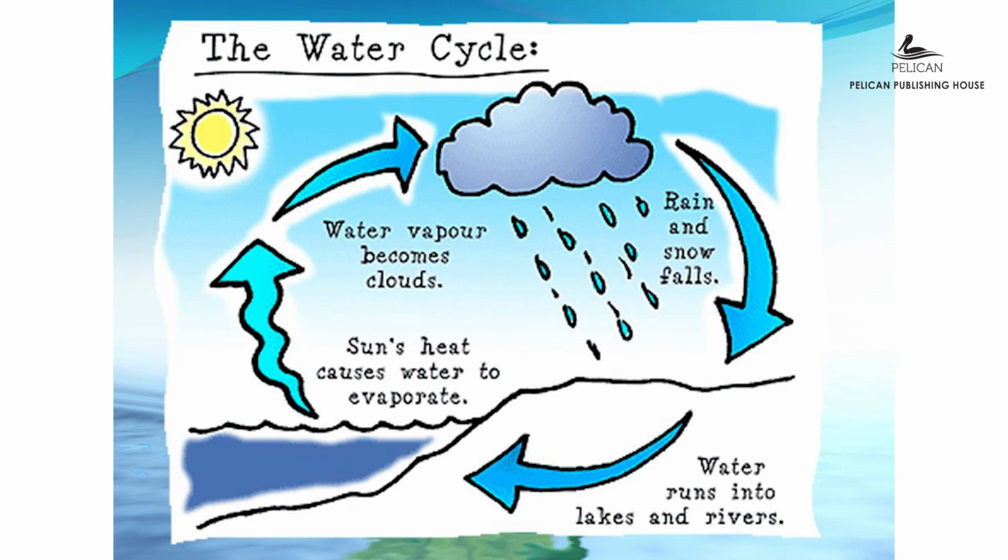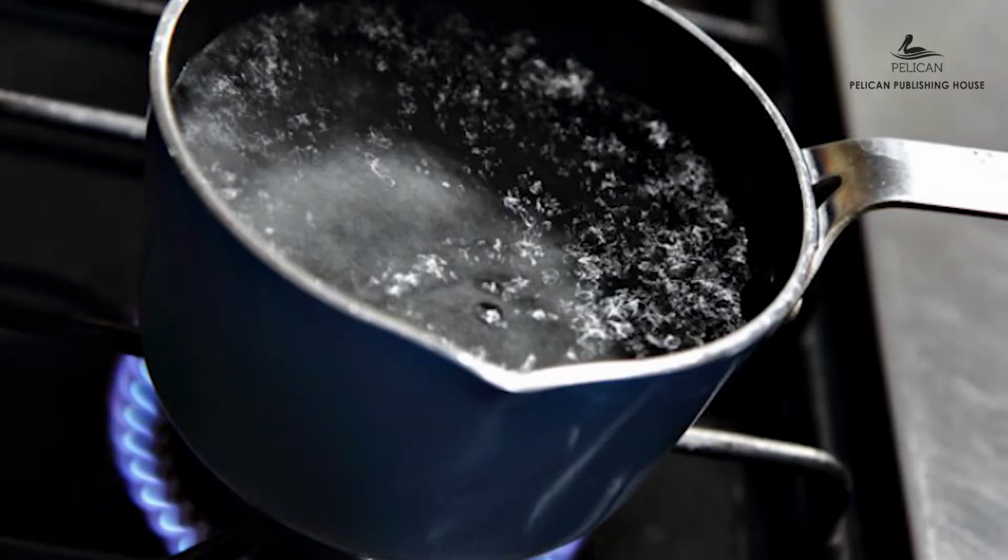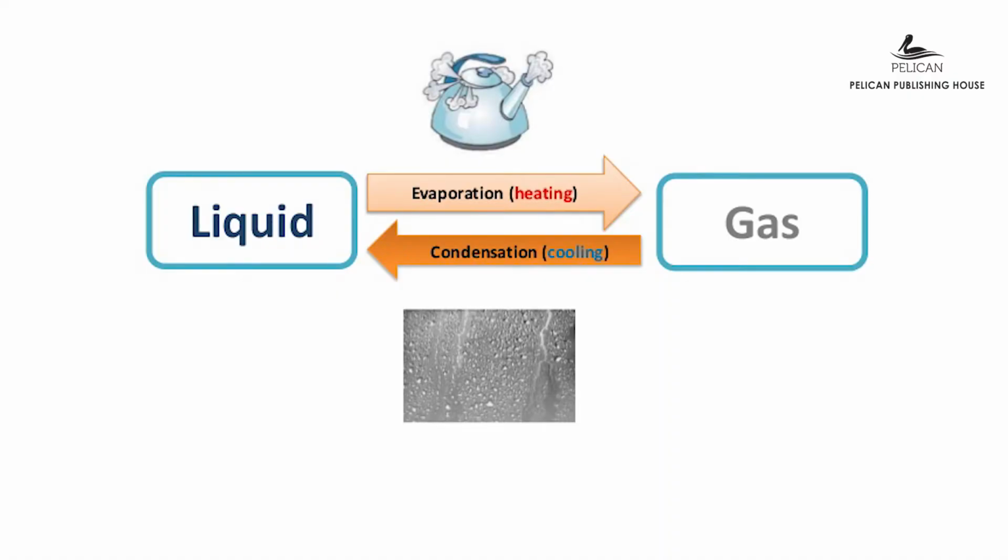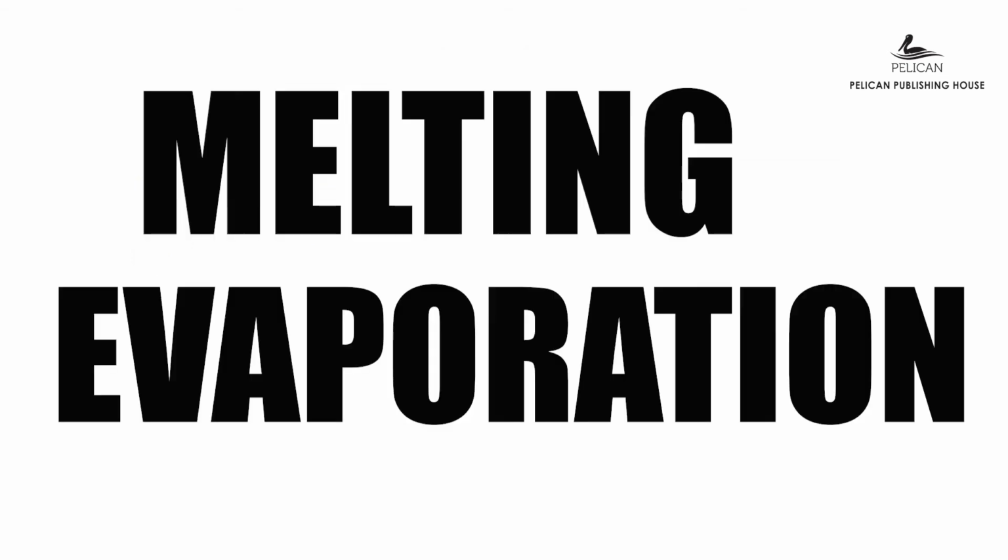Now let us talk about liquid to gas. We have read how in the water cycle, the water changes into water vapor. Water, which is liquid, changes into water vapor when we supply heat. This process of changing a liquid into gas is called evaporation. For both melting and evaporation, we must apply heat to the matter.